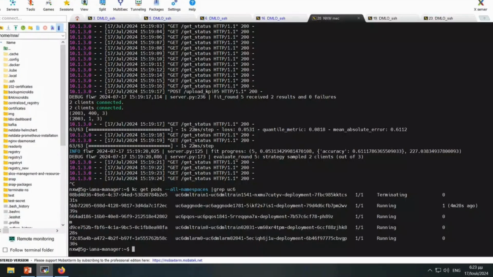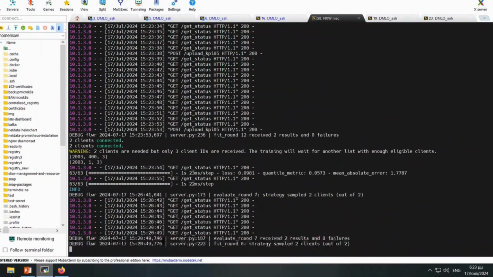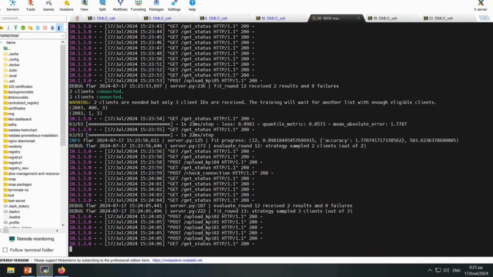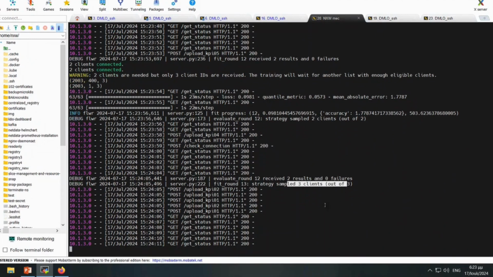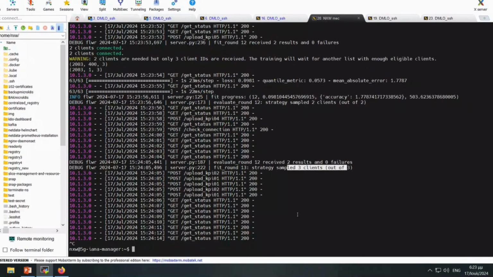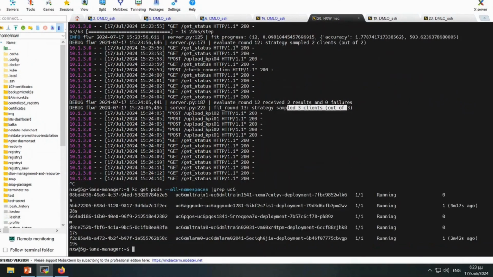We will cross-check this in the backend logs of our system. These are the aggregation server's logs that we will first check, and indeed we see that a new client has been added and is able to continue the training with a total of 3 clients instead of 2 as before. As you can see on the screen as we speak, 3 out of 3 are selected, which is indeed the maximum number that is allowed via our settings, and we will also validate it through the underlying Kubernetes framework.